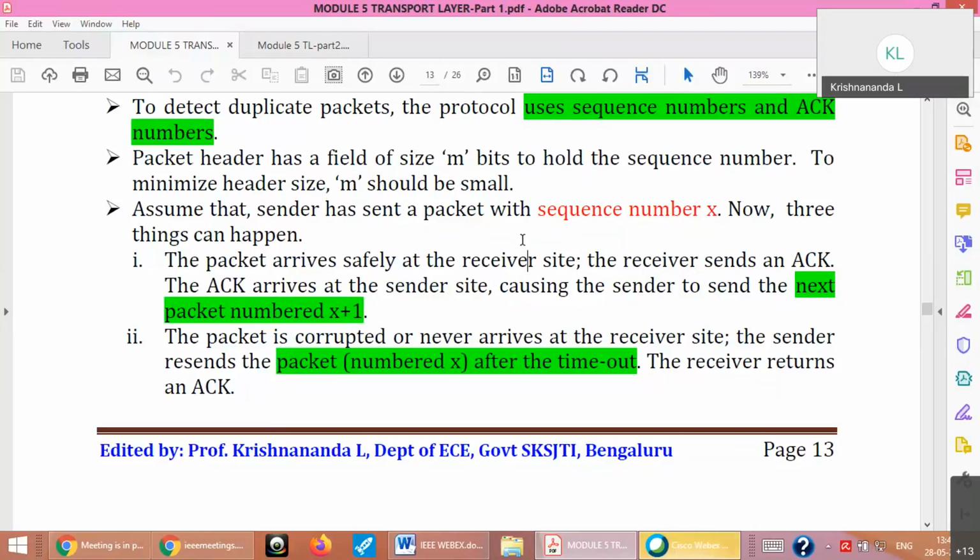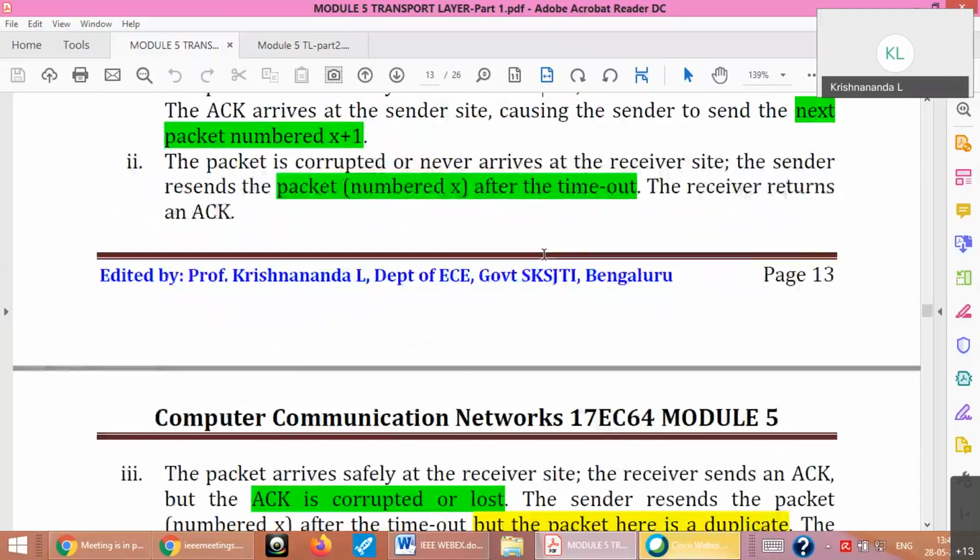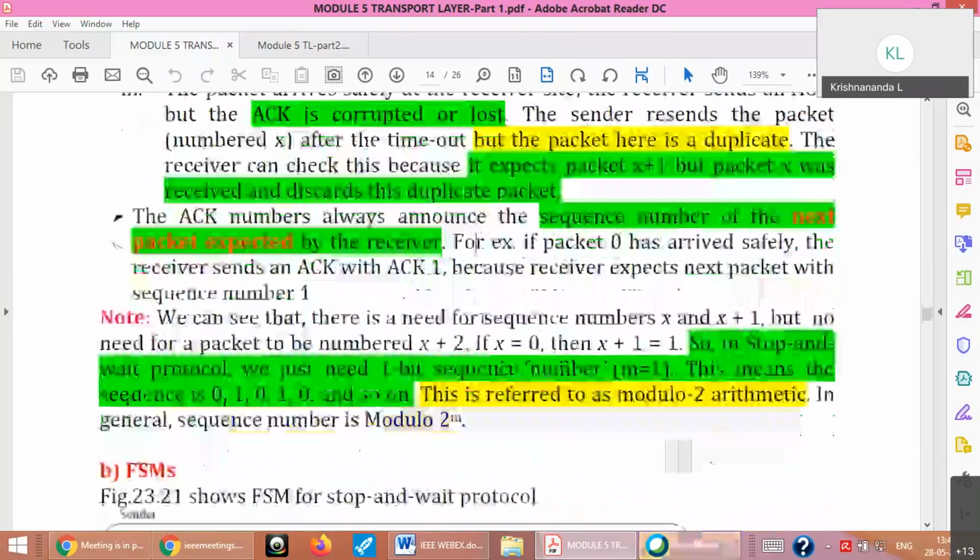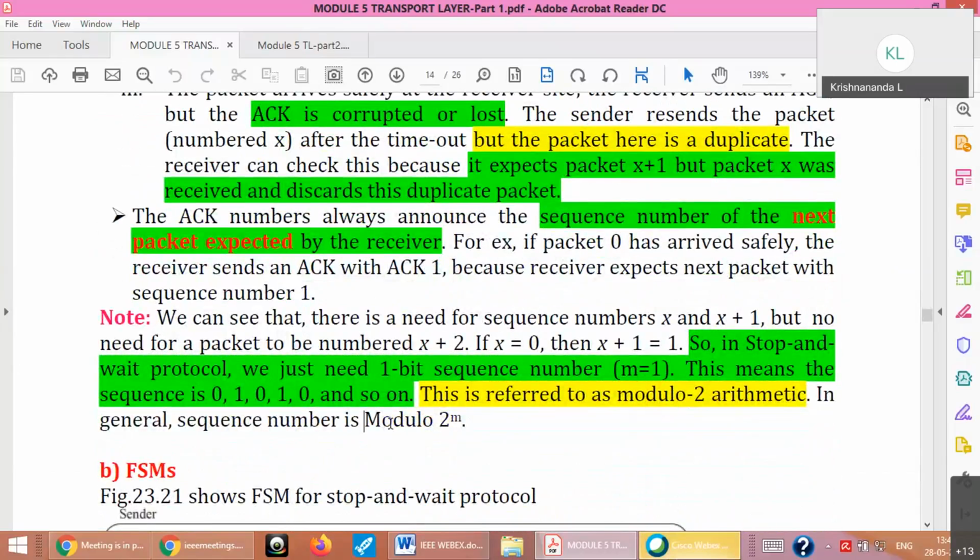Because with 1 bit, I can have 2 options, right? Binary, 0 or 1. So I can number the packet as packet 0 or packet 1. If I get 2 packet zeros, it is definitely a duplicate, because I'm expecting packet 1 after packet 0. So this is called modulo 2 arithmetic, because m is 1. In general it is modulo 2 power m, but because m is 1, it is modulo 2.